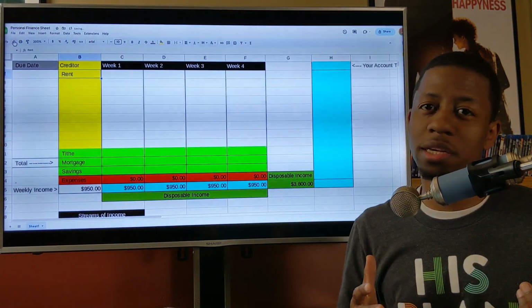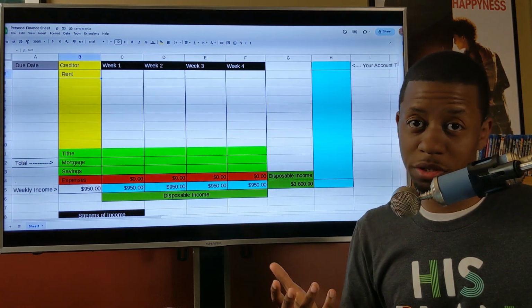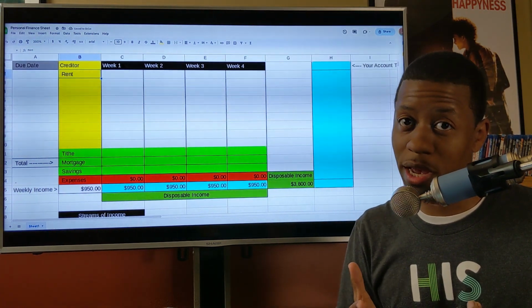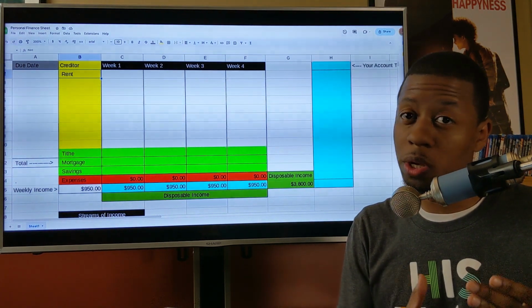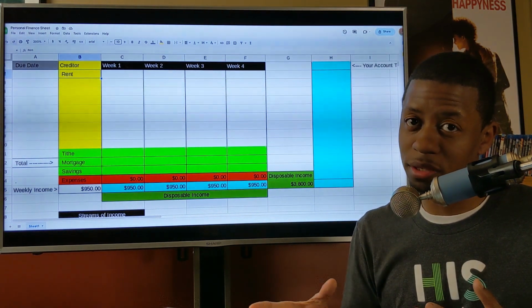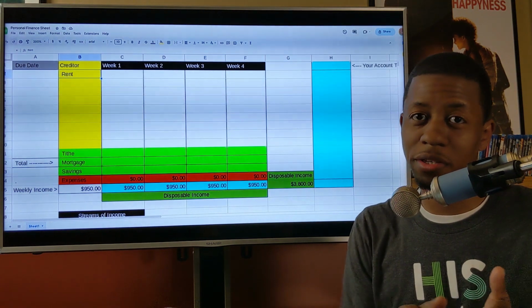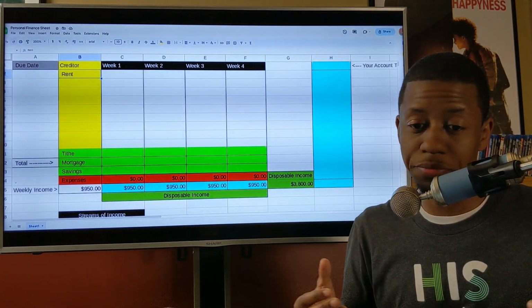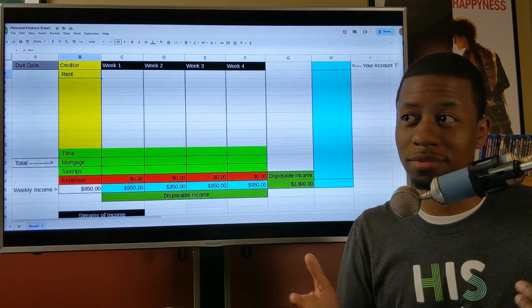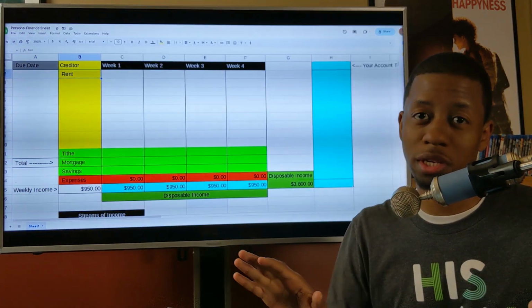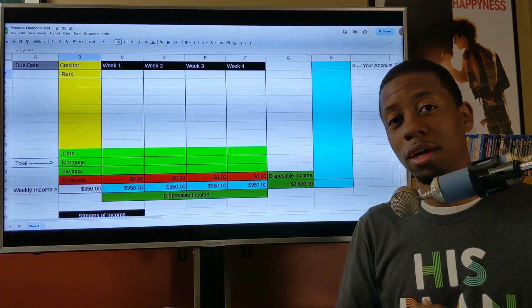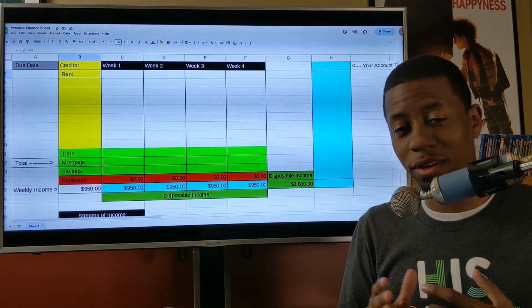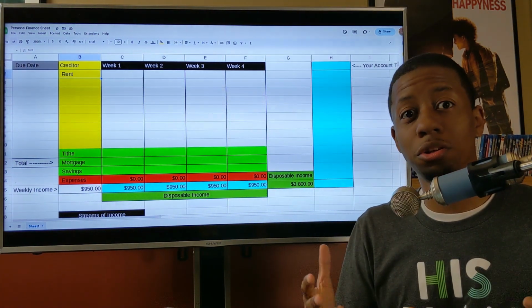Okay, let's go up to the top here. It's time to start putting in the creditors or the expenses that you have every month. The way that I manage my budget is I do it on a weekly basis instead of a monthly basis. It's a lot easier to track every single spend that way. As far as I'm concerned, it just makes total sense. I do this with my businesses and I also do it with my personal finances. So I definitely think that you should start to do this weekly.